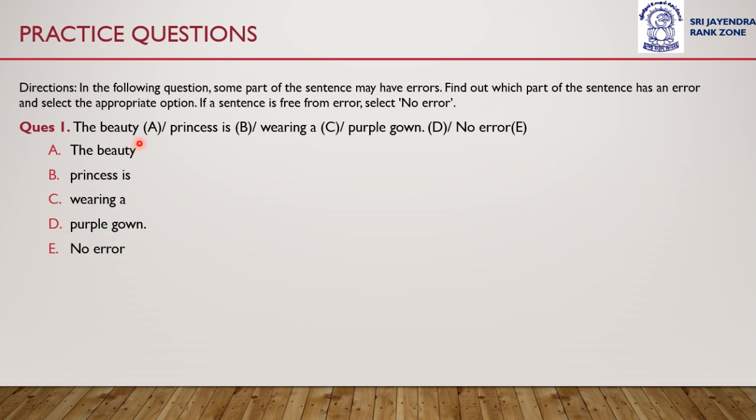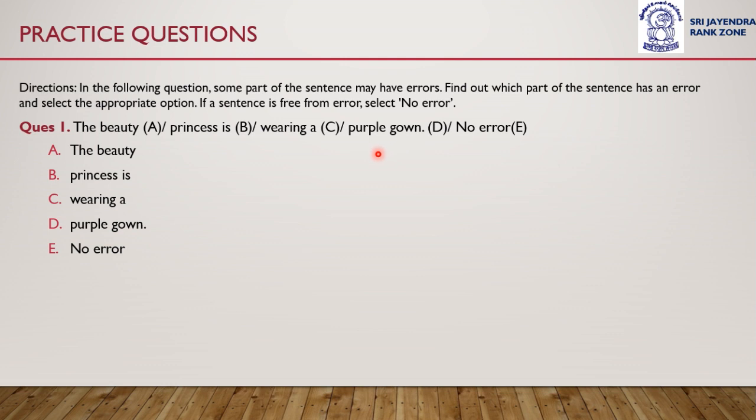Question number 1 is: the beauty princess is wearing a purple gown. This is the complete sentence. Now this sentence is divided into four parts. Part A contains the beauty. Part B is princess is. Part C wearing a. Part D purple gown.